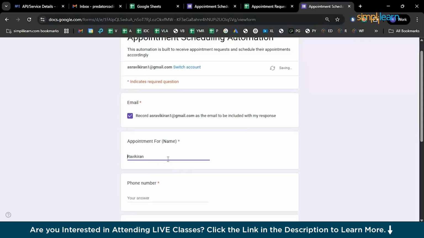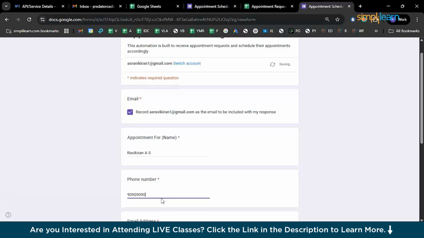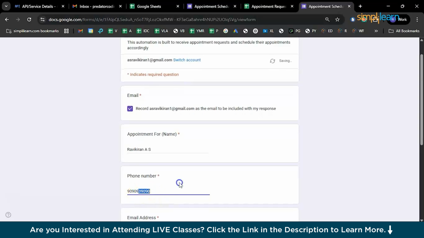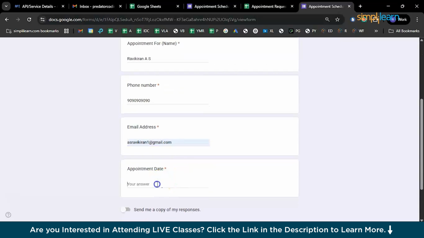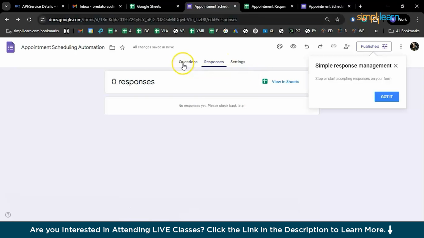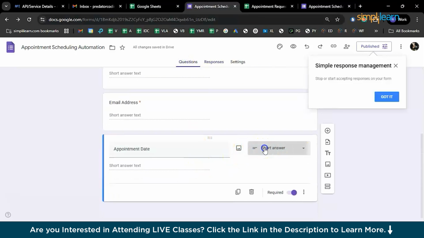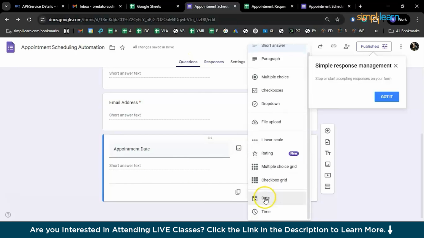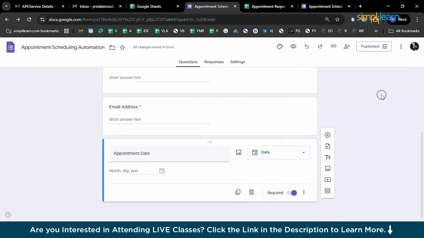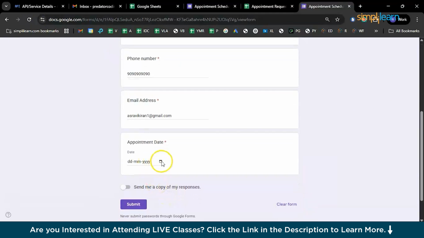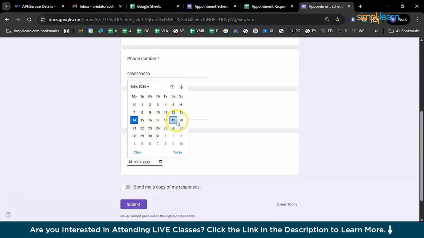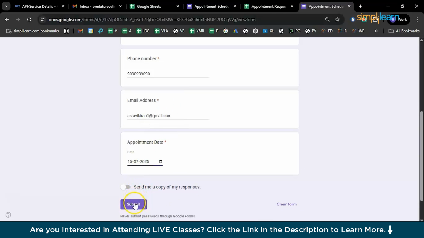Let me give an official name and let me drop a number. Of course, the number is not real. It should have at least 10 digits. I don't want to share any contact details here. So you can also have a legitimate email address here, which should be capable of receiving an email, and appointment date. I think I missed out on the calendar settings. I think I gave a short input for calendar. Let me change that from short input to date. That's the date option. Click on that. And you can just quickly refresh, and now it should be changed to a calendar. Yeah, that's the one. Just click on the calendar and give any random date. I'll go with 15th of July 2025 and submit.